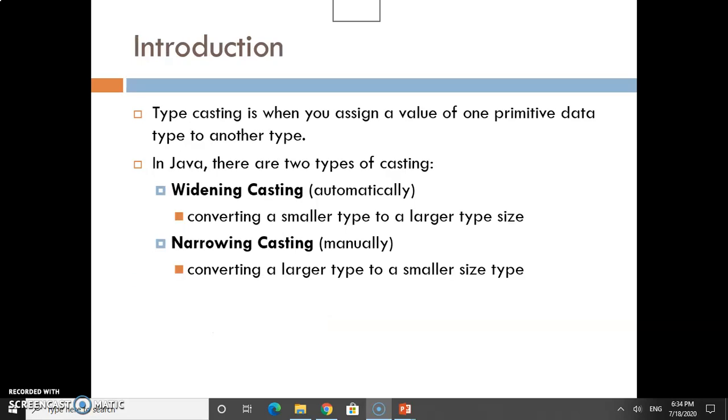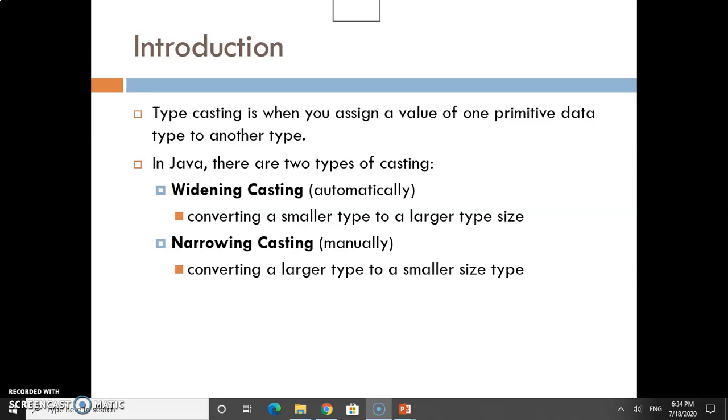What is typecasting? Typecasting is when you assign a value of one primitive data type to another type. It means we are converting one data type to another data type according to the requirement of a program. There are two ways in Java to do typecasting. The first one is widening casting and another one is narrowing casting. Widening casting is done automatically.